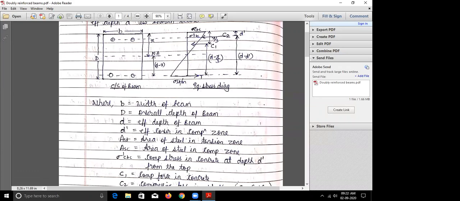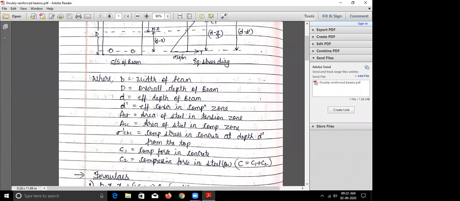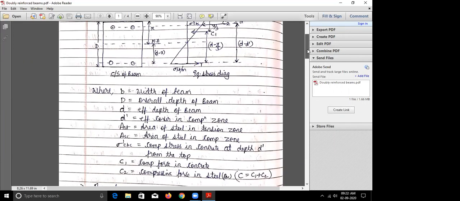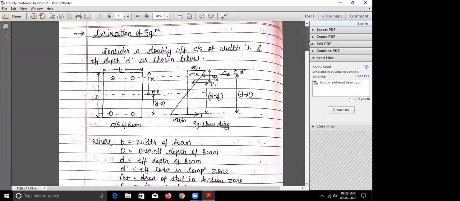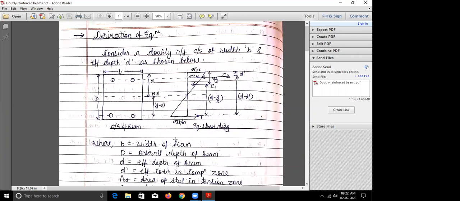And what is C1? C1 is the compressive force in concrete. And what is C2? C2 is the compressive force in steel, that is ASC. So total C will be given by C1 plus C2. Is that clear, everyone? So you can make a note of this. This is the stress diagram for a doubly reinforced section.